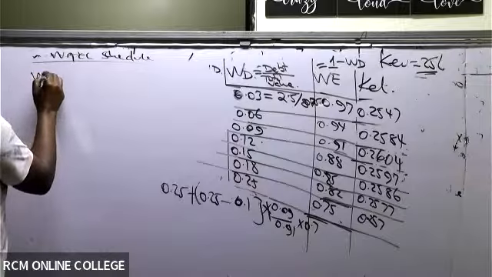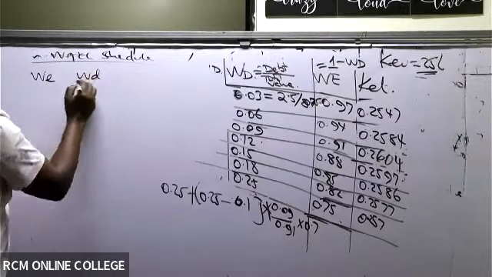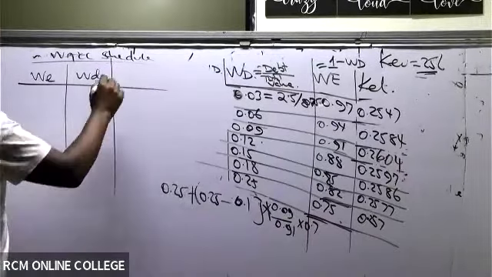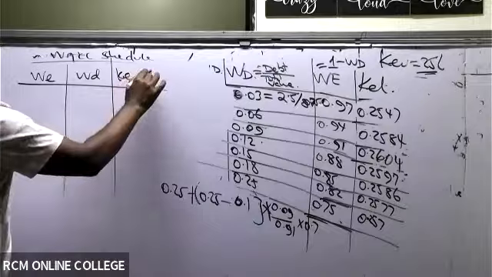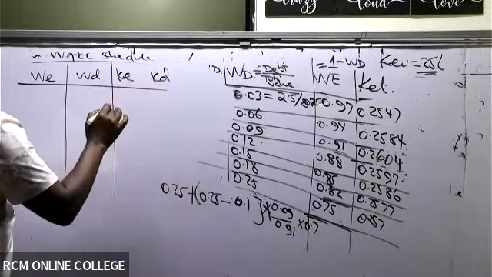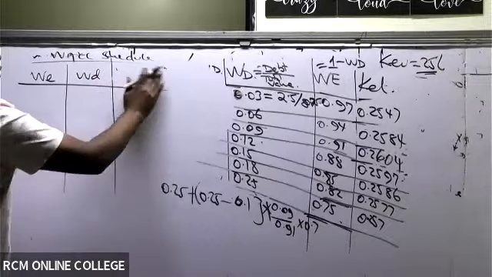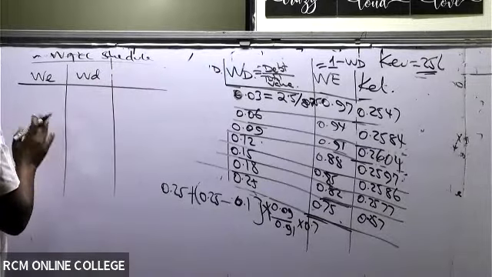We have here weight of equity, weight of debt. We have in this case here cost of equity, cost of debt. That's weight of equity, weight of debt. That's what I need.